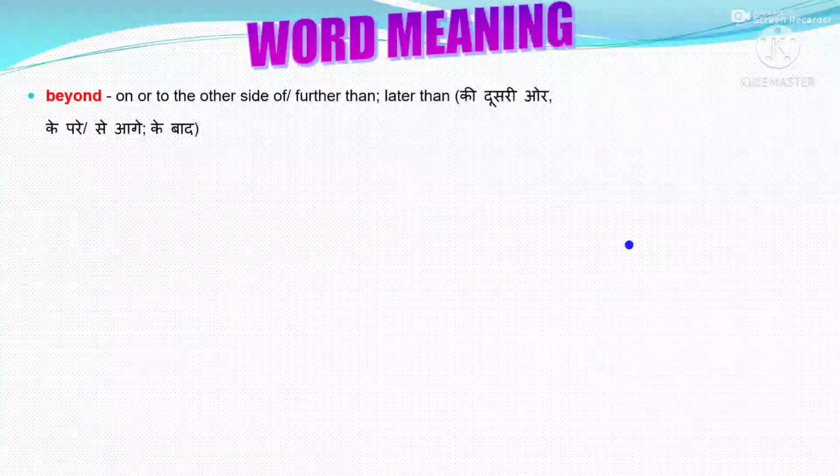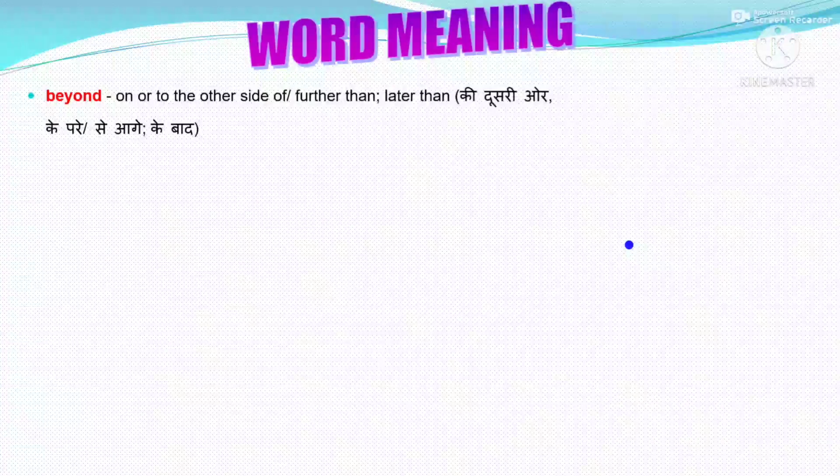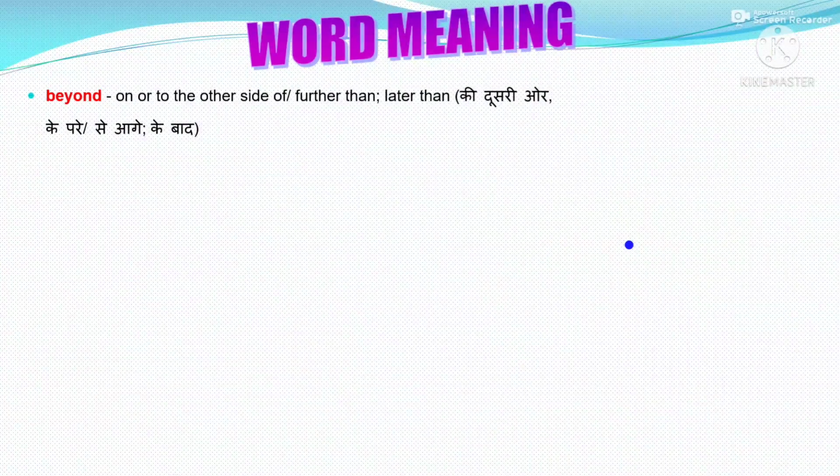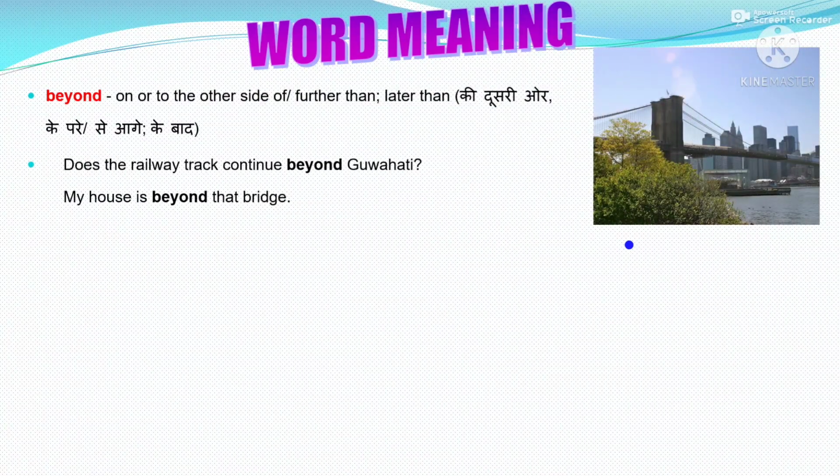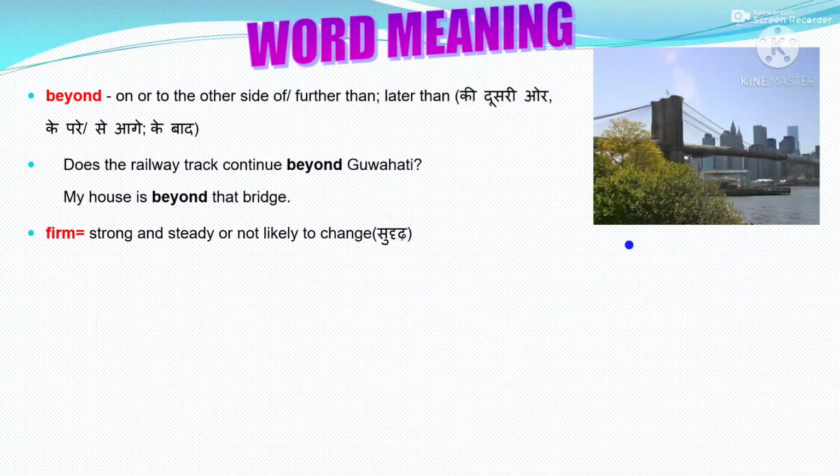Next word is beyond. Beyond means on the other side of, further than, later than. Sentence: Does the railway track continue beyond Guwahati? My house is beyond that bridge. Next word is firm. Firm means strong and steady or not likely to change.